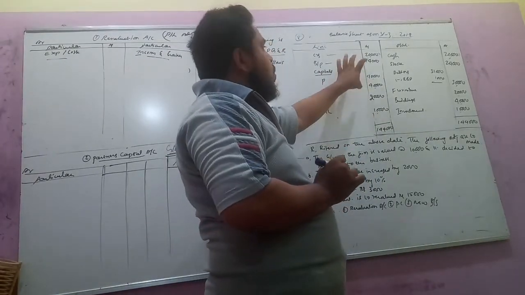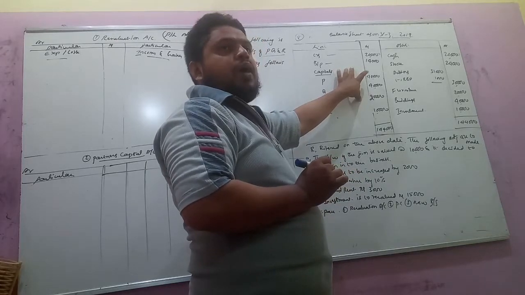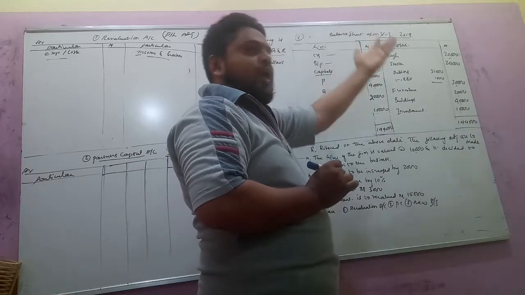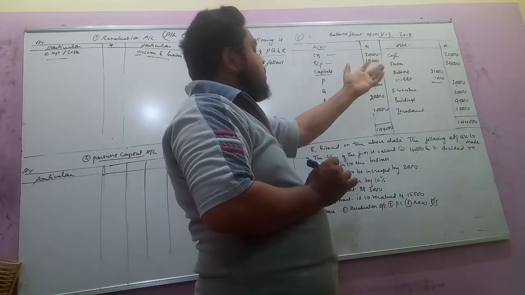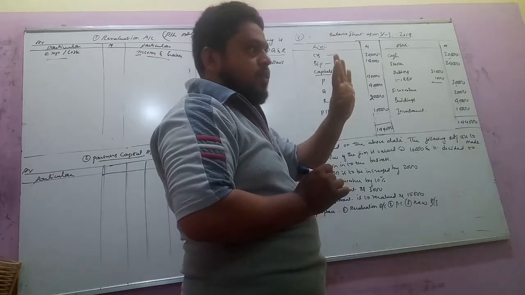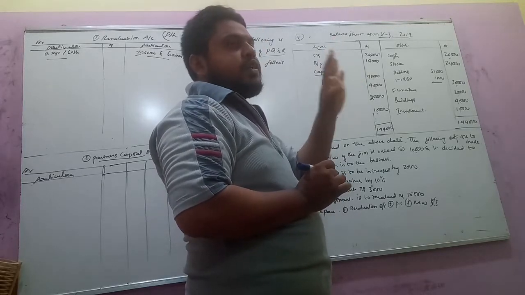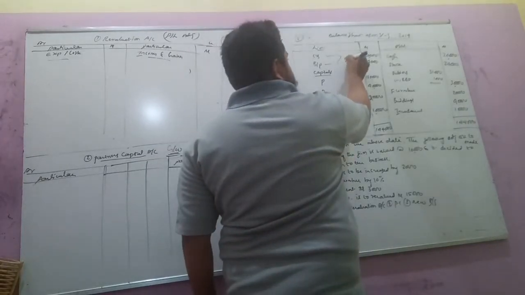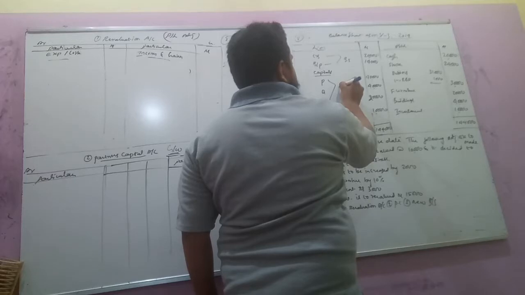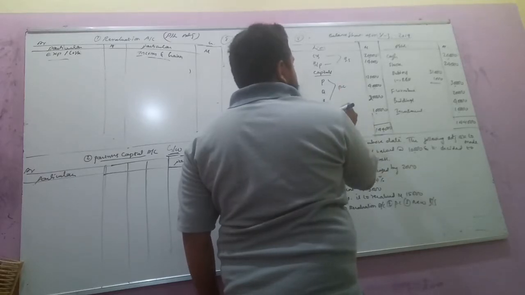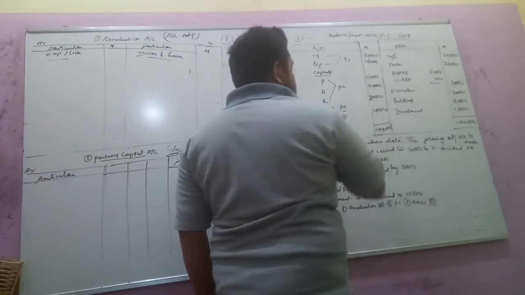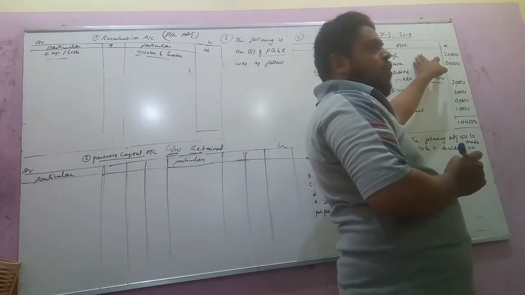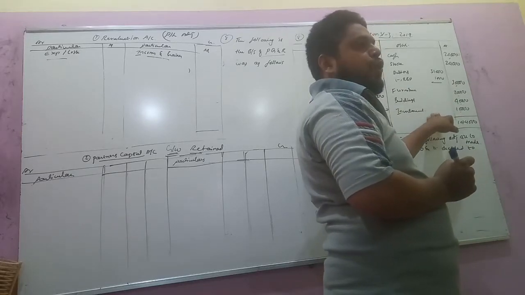All the assets and liabilities are transferred to the new balance sheet except three items: capitals, and accumulated profit and loss, that is reserve fund, general reserve, and profit and loss. Capitals and the P&L account are transferred to the partners capital account. All the assets are transferred to the new balance sheet.